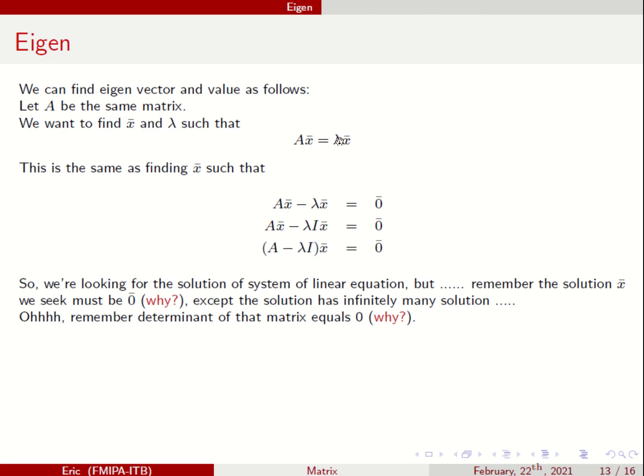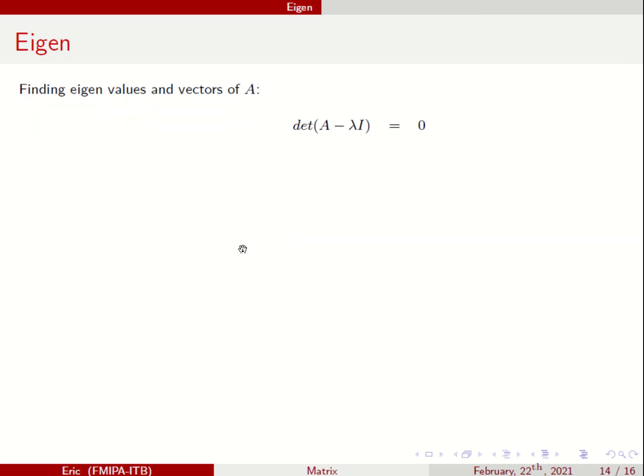So, if you want to find x and lambda that satisfy this, you just have to find when the determinant of this matrix A minus lambda I becomes 0. Okay? Why? Think to yourself. And then we only have to solve determinant equals 0. Very easy. This one, determinant of A minus lambda I equals 0.